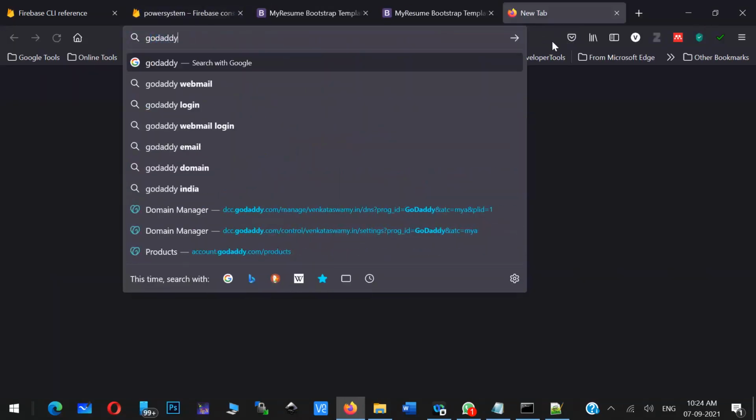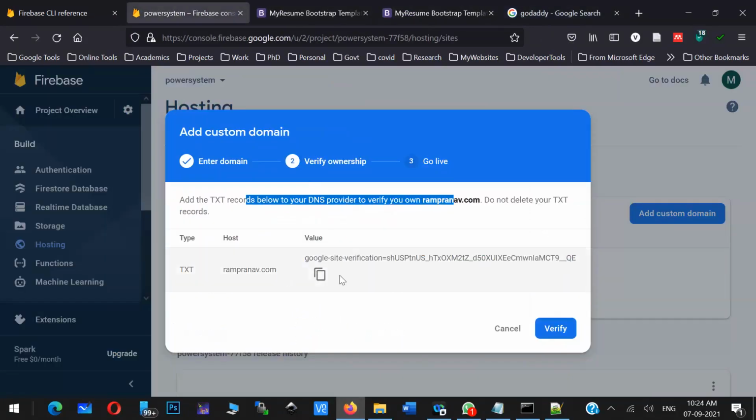If you wish, I can show you. Now you see here in Firebase, it is giving you the TXT record.